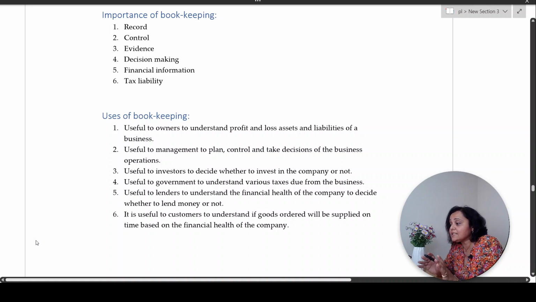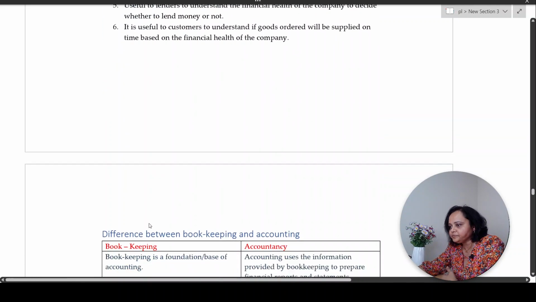So there are various stakeholders in a business, and financial records, accounting records come in handy for all of them, be it the owners, the management, government, lenders, investors, customers. Financial records are necessary for everyone to understand what they are dealing with, how is the health of the business financially, and take decisions which are in their personal interests, right?